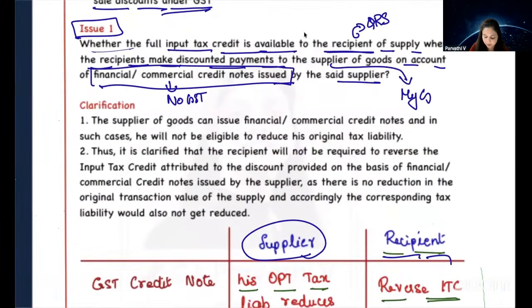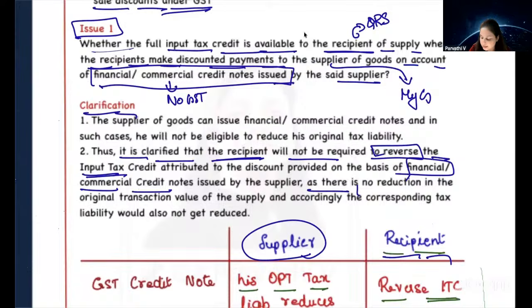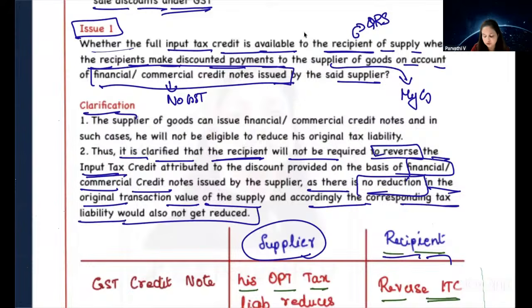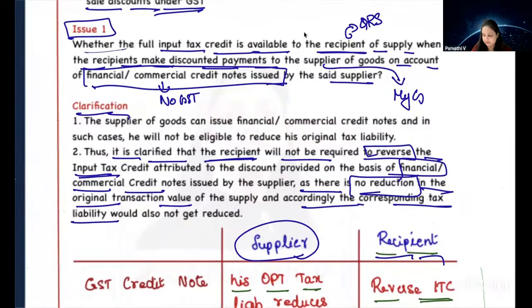So, okay, what is the question? What is the clarification that they have given? It is clarified that the recipient will not be required to reverse the ITC attributable to financial or commercial credit note, as there is no reduction in the original transaction value and accordingly the corresponding tax liability would also not get reduced. Are we clear? It is very simple, right? This clarification is very simple. The point is very clear.